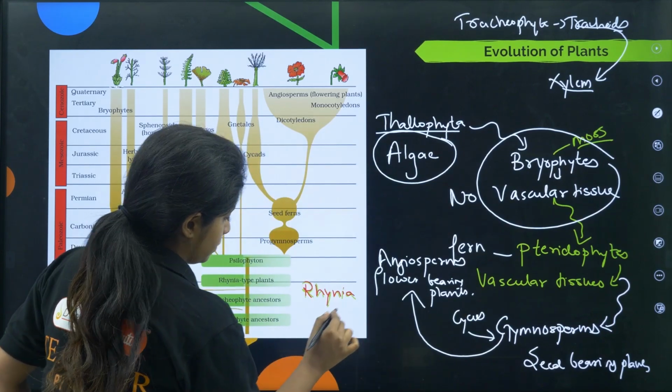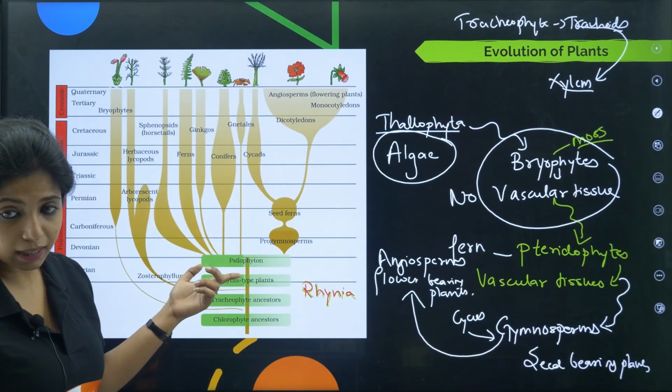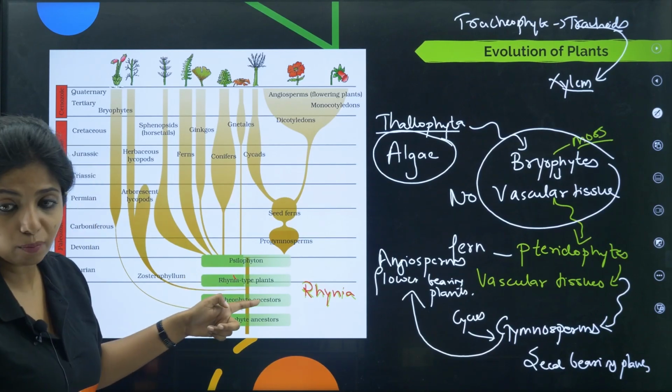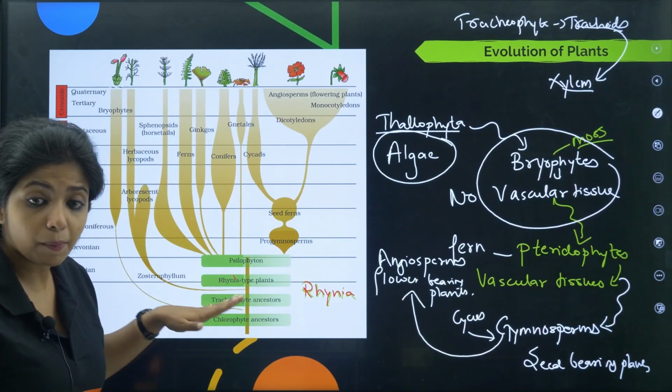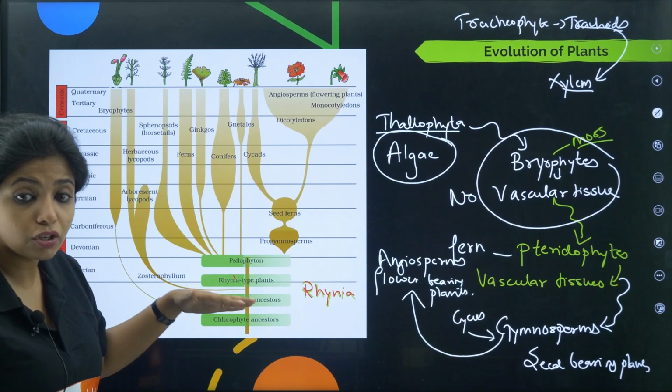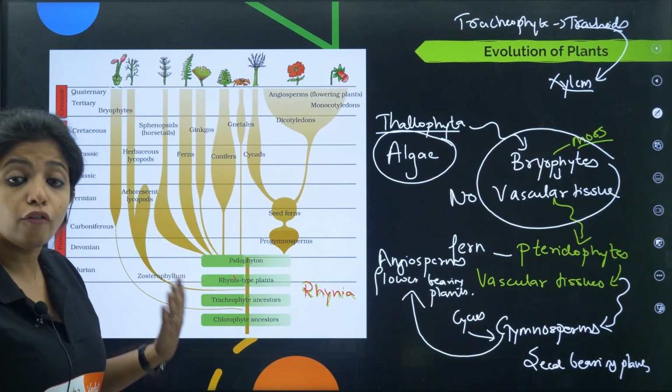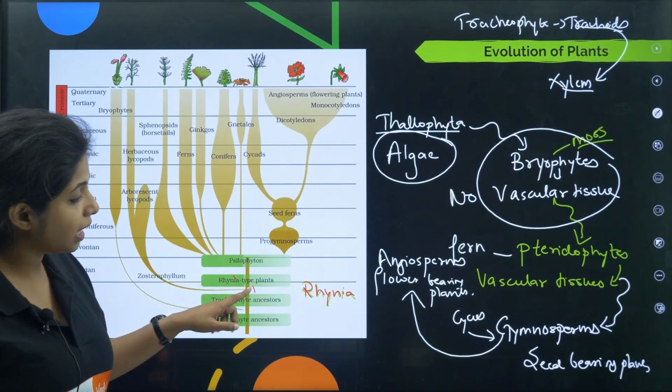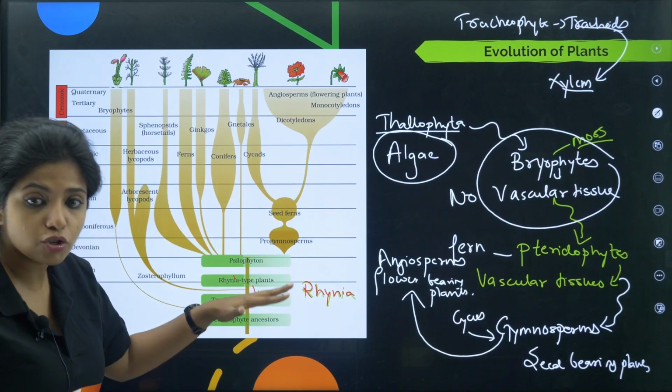Rhynia. So from tracheophytes came Rhynia type plants. Even though these were ancestors of pteridophytes, I didn't say that they were proper pteridophytes. They were ancestors. They had these features. Probably they are in the development stage of forming the pteridophytes. So then came Rhynia type plants, which were the actual pteridophytes.